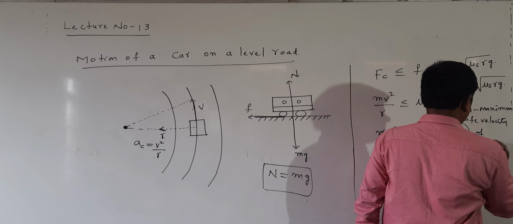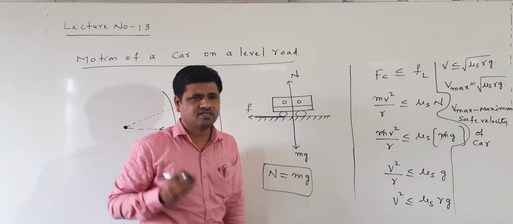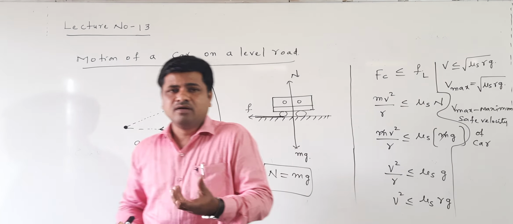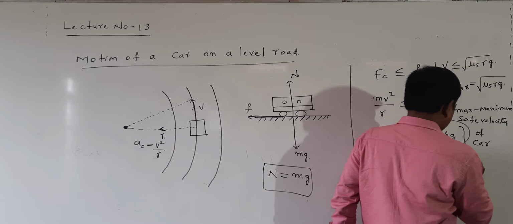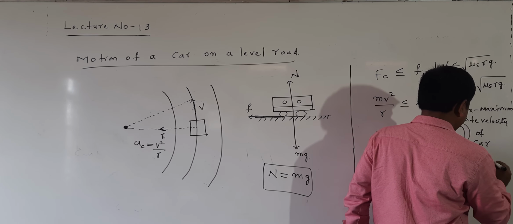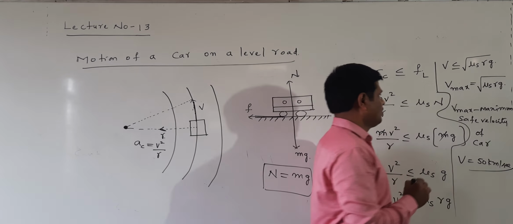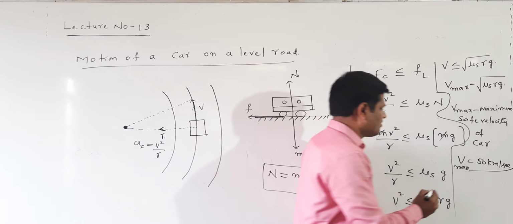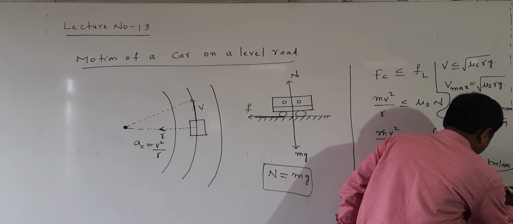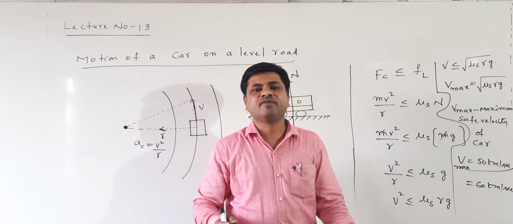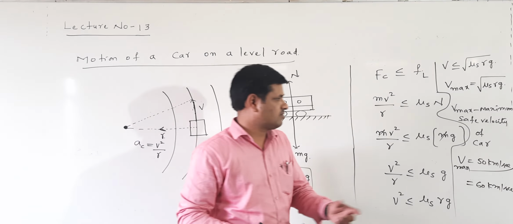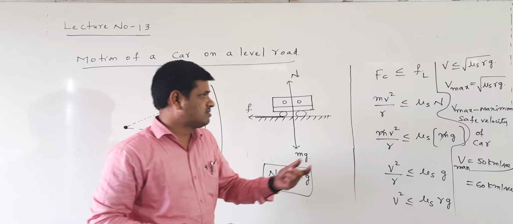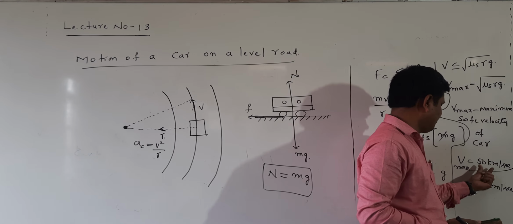What is the meaning of the maximum safe velocity of the car? It is the maximum velocity of the car. Suppose this velocity comes out as 50 km per second, and the car is moving above this, at 60 km per second. What happens? The car will fall down when moving on the level circular road. The maximum velocity, 50 km per second, we find using this formula.